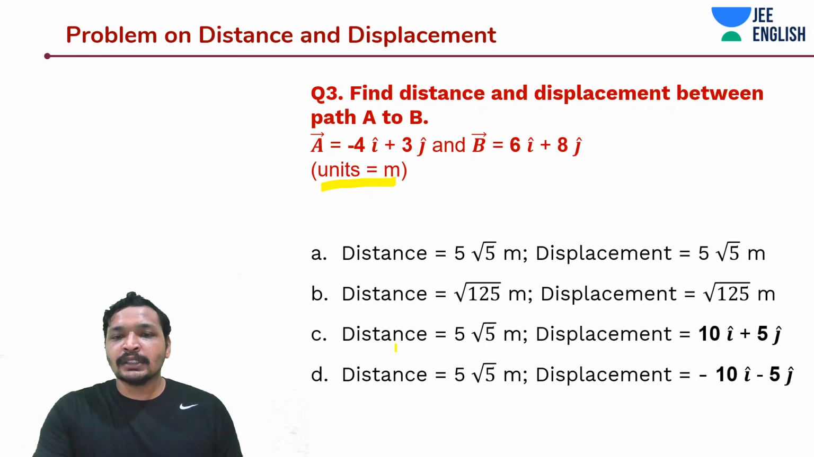Now among these two, which is correct? We are talking from A to B, and B is the final point. B minus A is equal to 6 i cap minus (minus 4 i cap), which is nothing but 10 i cap, and 8 minus 3 is plus 5 j cap. That means this is the correct one.